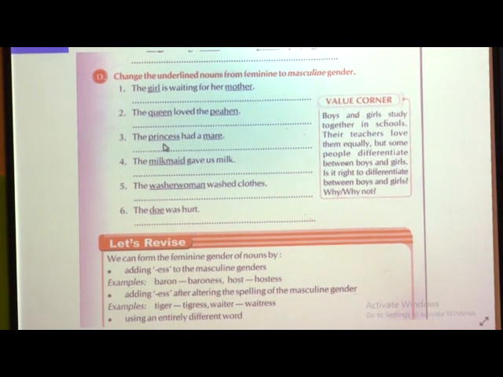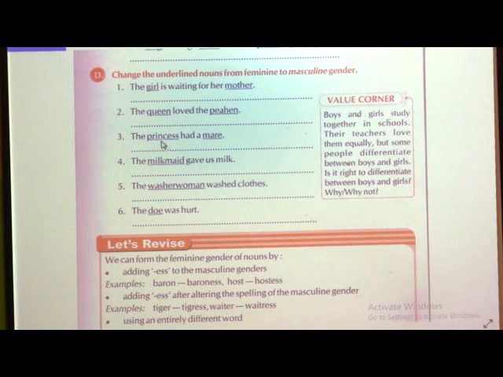The masculine for princess is prince. The prince had a mare. Instead of mare, you are going to write a horse. The masculine gender for mare is horse. The milkmaid gave us milk. The masculine for milkmaid is milkman. The milkman gave us milk.